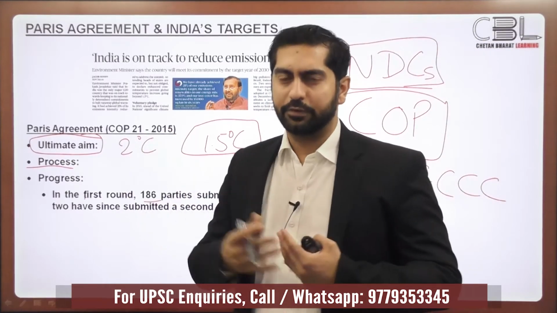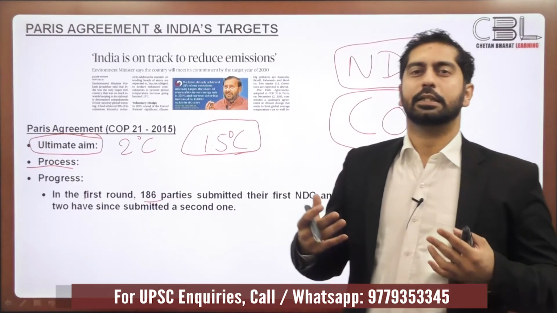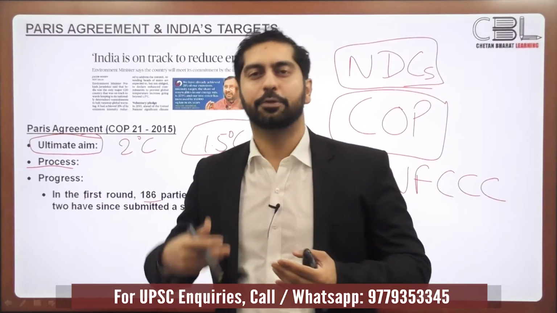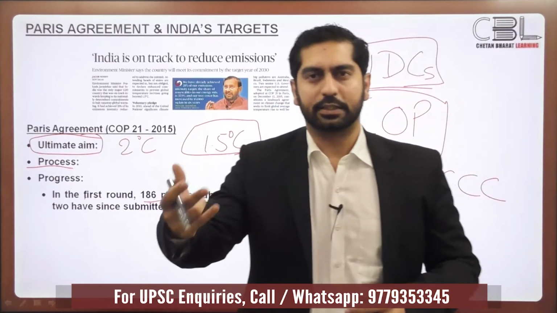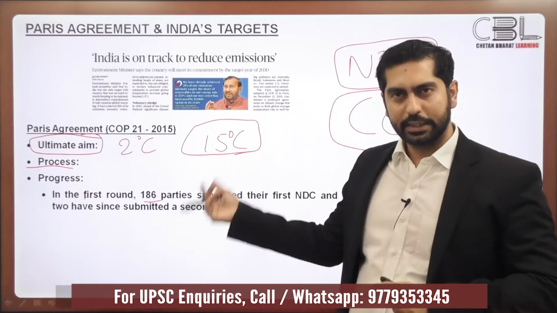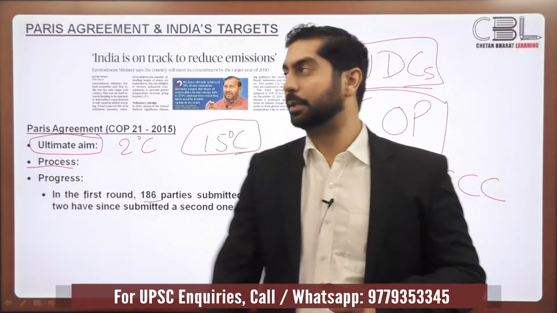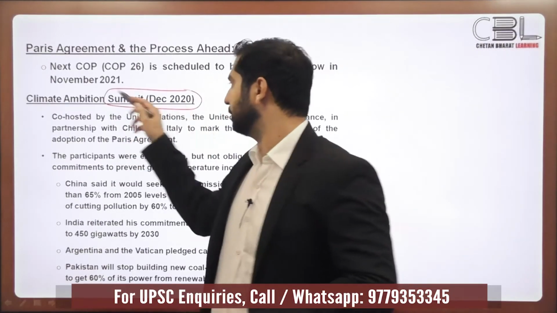And the 5 years are about to expire, and now discussions are going on about how different countries can contribute more to the control of climate change. So in this context, certain more commitments are expected from the global leaders. In that context, the Climate Ambition Summit took place in December 2020.